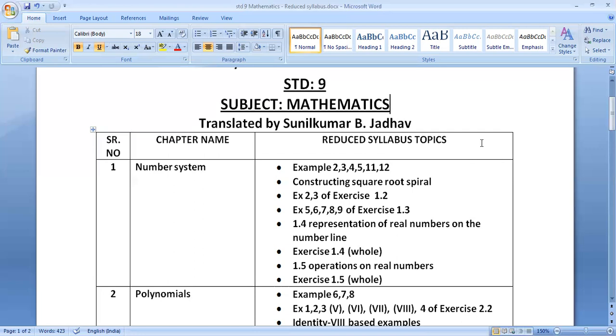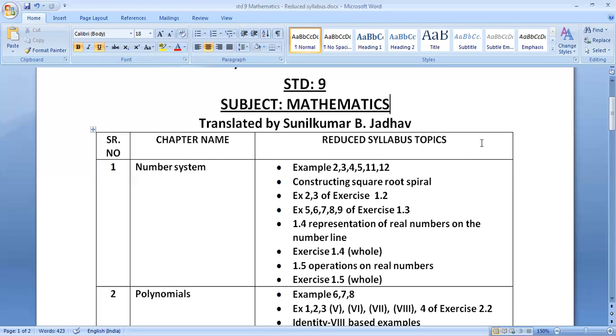On the same page, page number 5, section 1.2, Irrational Numbers. This topic is included, in which the basic introduction is given. This part is included. But on page number 7, example 3 and example 4, both examples are excluded. Take care of what I am telling you, which are included and which are excluded.